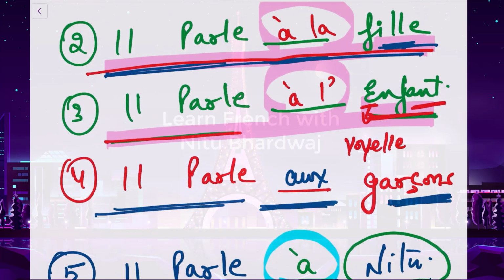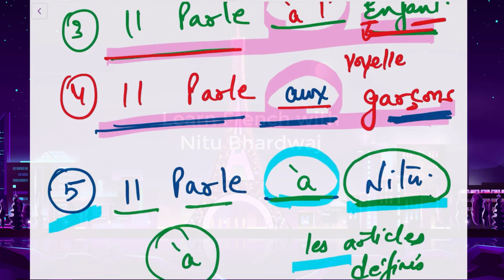Okay. Fourth one, il parle aux garçons. Now the garçon word, this is a masculine word and this word ends with an s. This is a plural one. So this is the reason we put aux here.